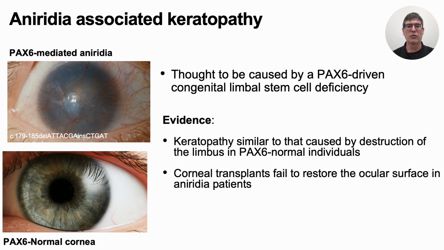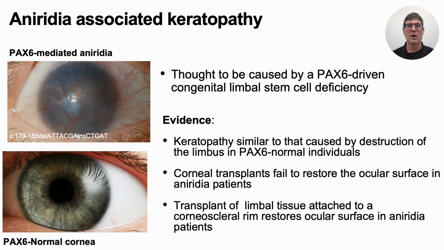Second, corneal transplants used to successfully restore the ocular surface in PAX6 normal individuals completely failed in aniridia patients. Third, and most importantly, the transplant of limbal tissue attached to a corneal scleral rim was able to restore the ocular surface in aniridia patients with a high degree of success as measured over a 5-year period of time.